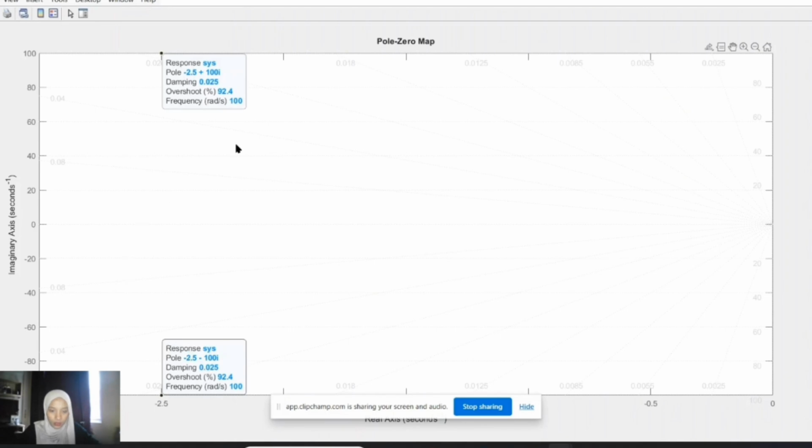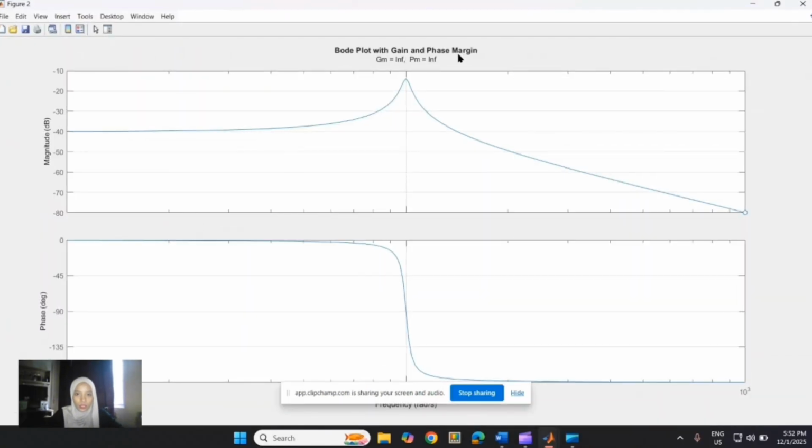We can see that the damping is quite low at 0.025. This shows the system is underdamped. In figure 2, it displays gain margin and phase, demonstrating signal attenuation at various frequencies. The plot shows that the system is highly resonant but stable.